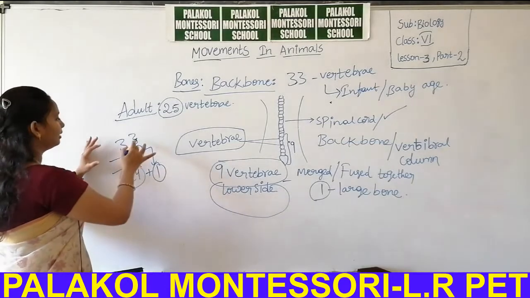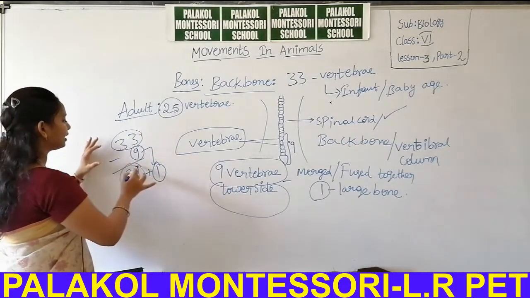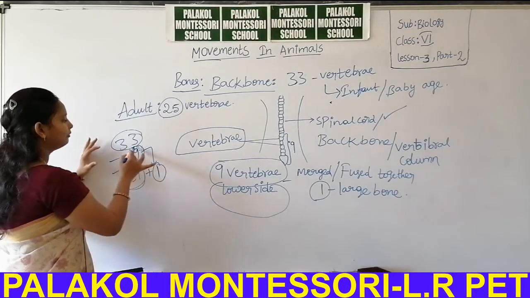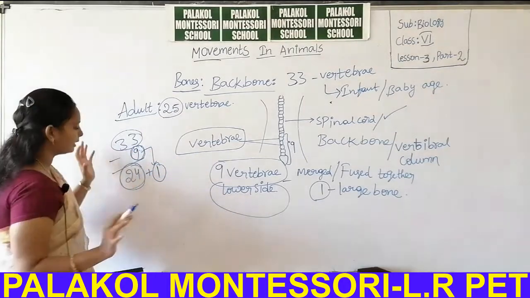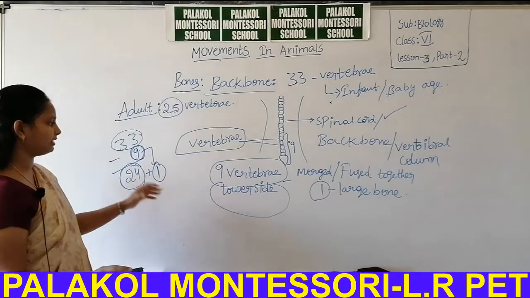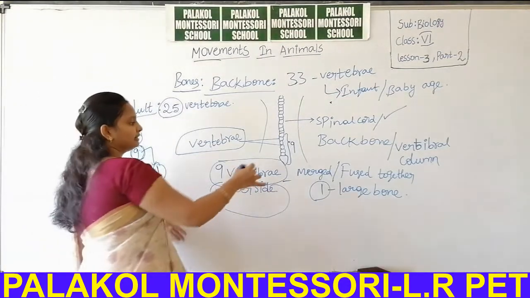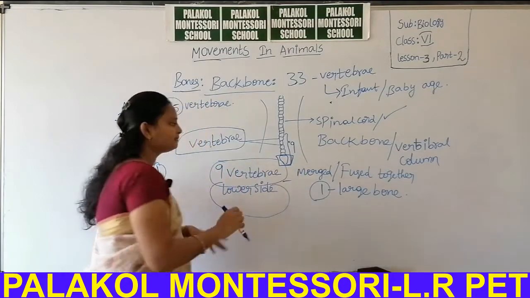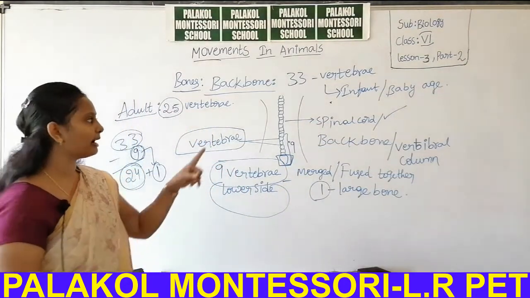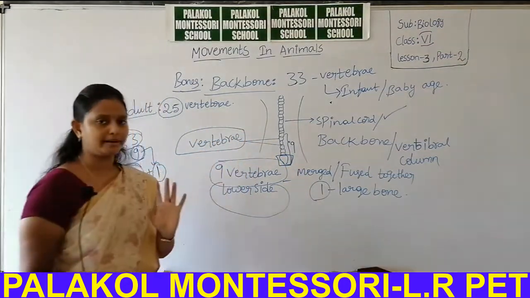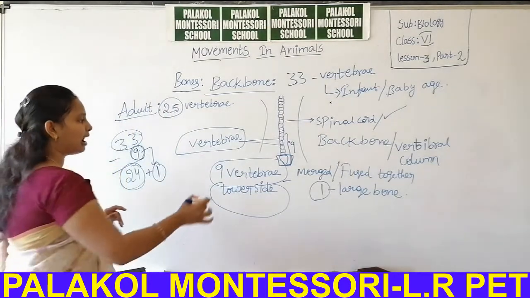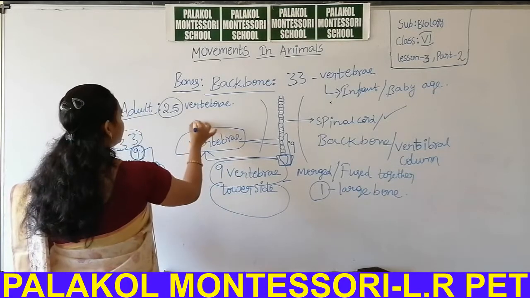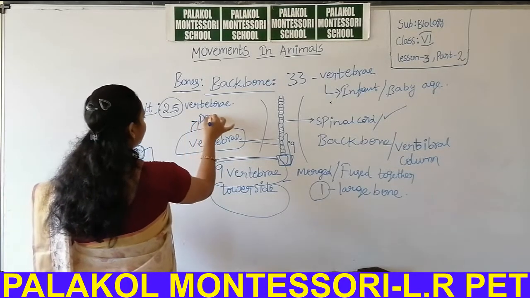So in those 33 vertebrae, 24 are common, and one comes from the fusion product of 9 vertebrae. At the lower side we have a large vertebra compared to all the others. This large vertebra does not have any movement.